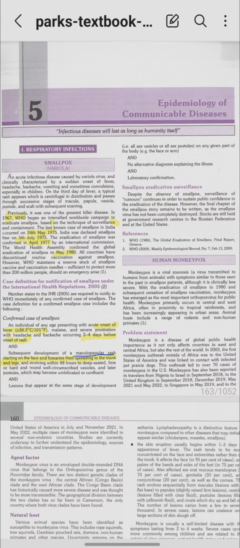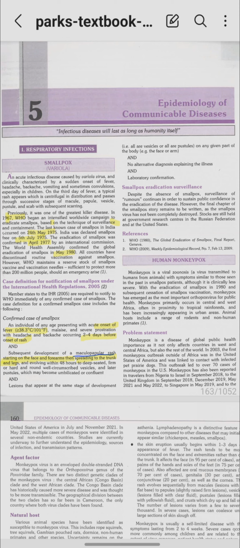Let's begin with smallpox. As we know, smallpox is globally eradicated, and the causative agent of smallpox is variola virus belonging to Poxviridae family. It has double-stranded DNA, and I want you to remember certain historical details for the purposes of MCQs. In 1967, WHO began a worldwide campaign to eradicate smallpox. That is in 1967.